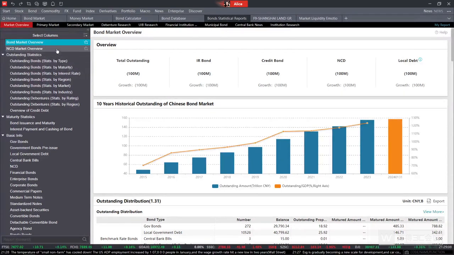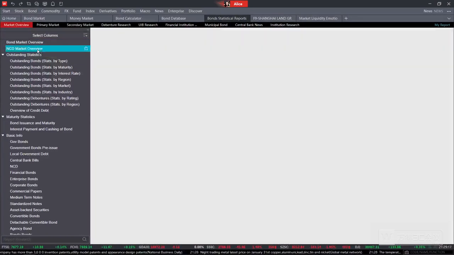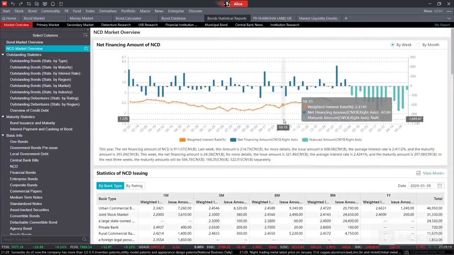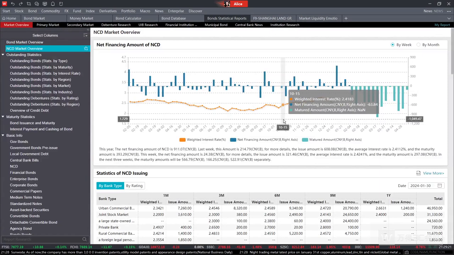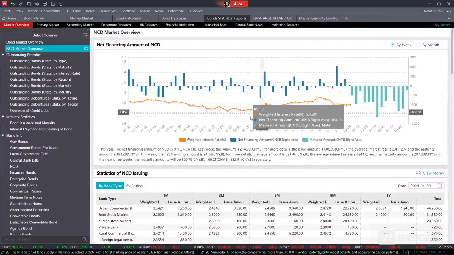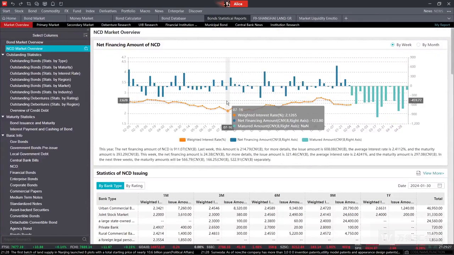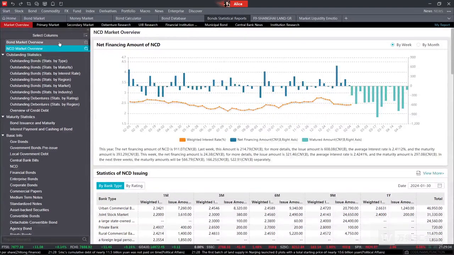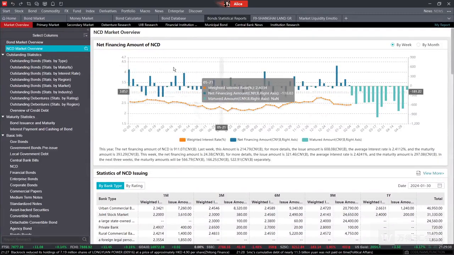One of the popular topics should be the NCD section. We may notice that the NCD market overview is exactly on the top over here, which is really important for our investors. So we can just click it, then we can enter the NCD market overview. The negotiable certificate of deposit is an important tool for banks to allocate funds. So the terminal also provides a single section for you to look up.